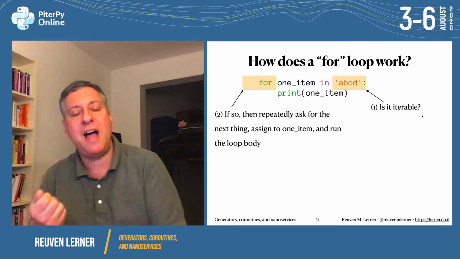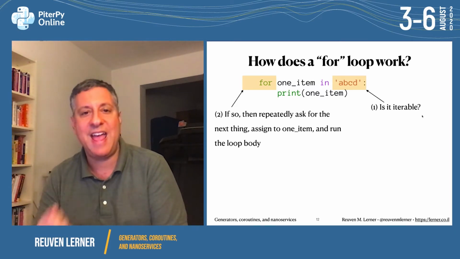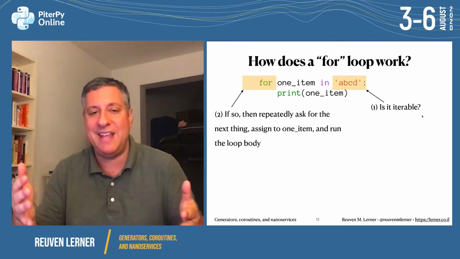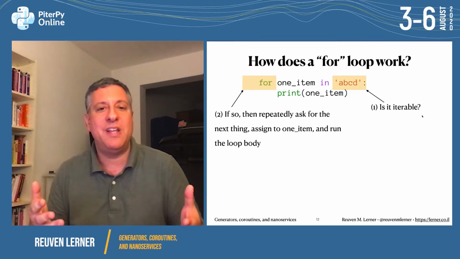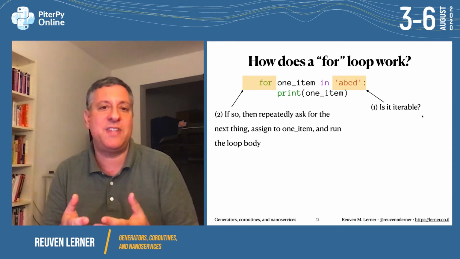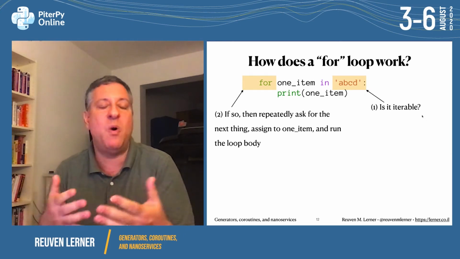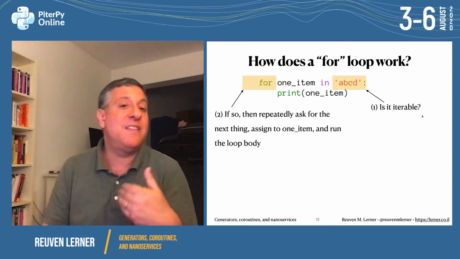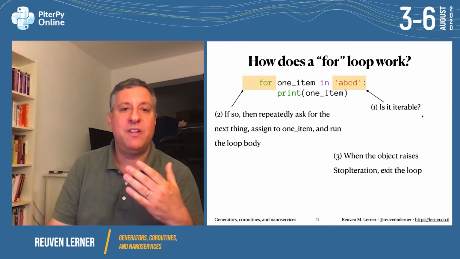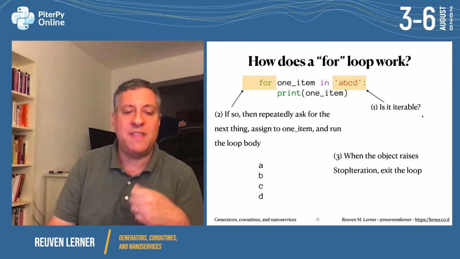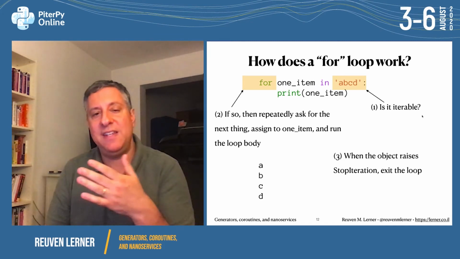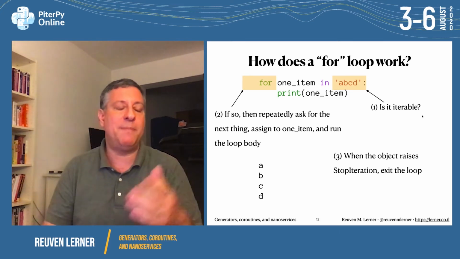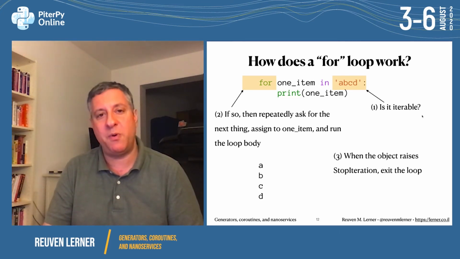And this is why Python for loops don't need to have indexes, unlike, say, C, where we go from 0 until some index. Here, no indexes are around. It's up to the object, it's up to the string to decide when we are done and what we should be getting along the way. So we're going to get the next and the next and the next. And when we get to the end, then we get StopIteration. So we get the first thing, then the second thing, third thing, fourth thing, A, B, C, D. The for loop then traps the StopIteration exception, stops the loop, and continues with the rest of the program.